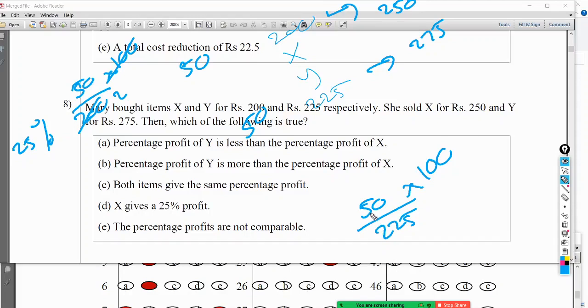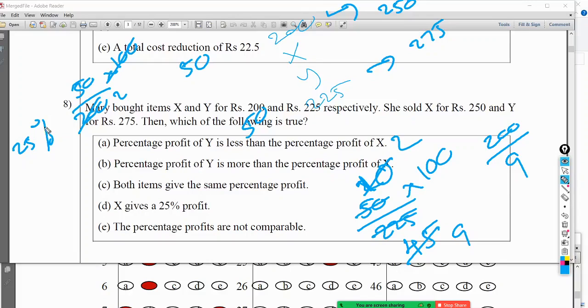That is 200 divided by 9. So what is the answer?